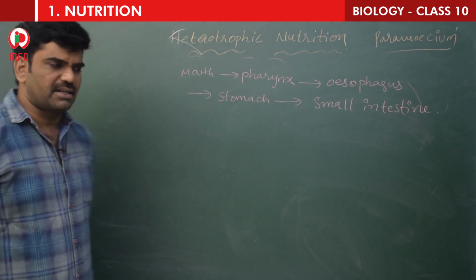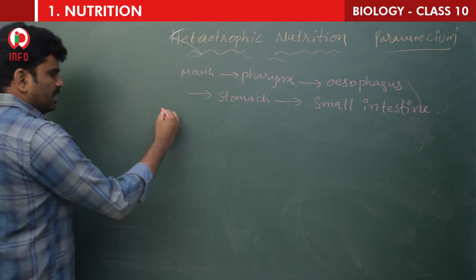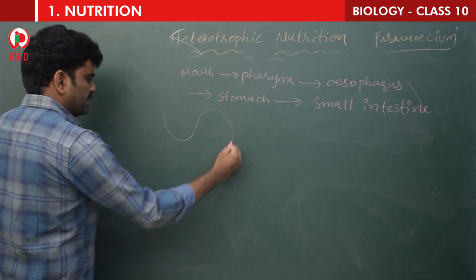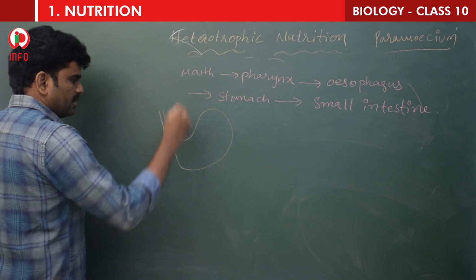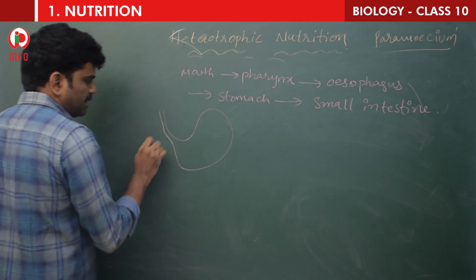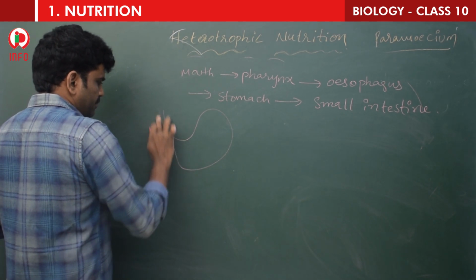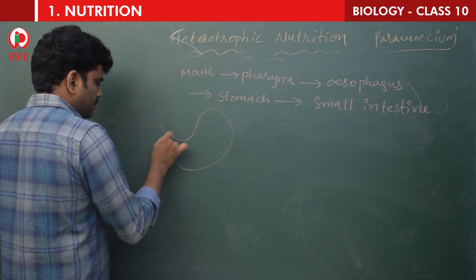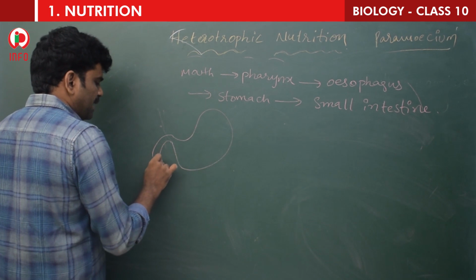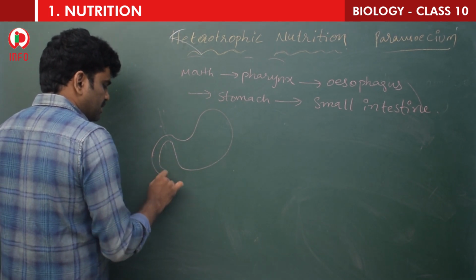Here, the ring-like structure. For example, children, imagine this is the stomach. From the stomach, the food passes into the small intestine.